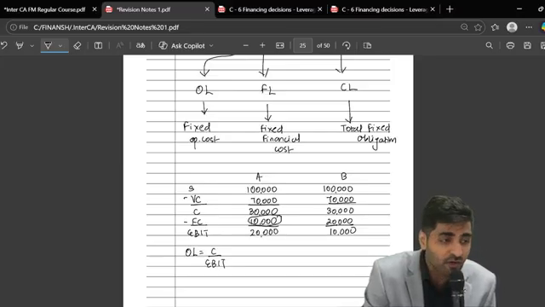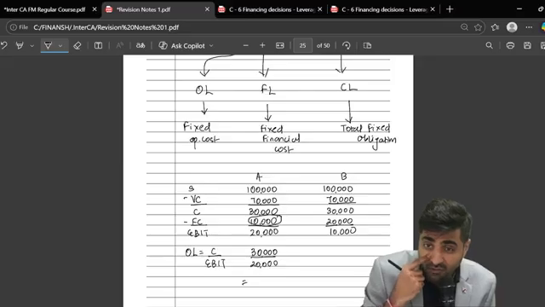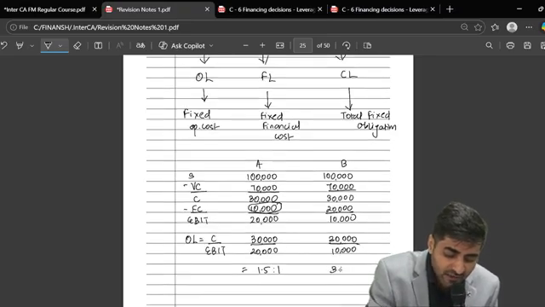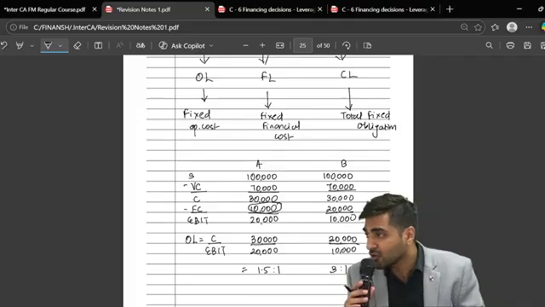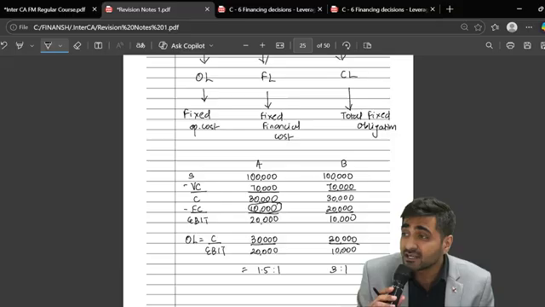For company A, 30,000 upon 20,000 gives 1.5:1. In this case, contribution is 30,000 and EBIT is 10,000, so the ratio is 3:1.